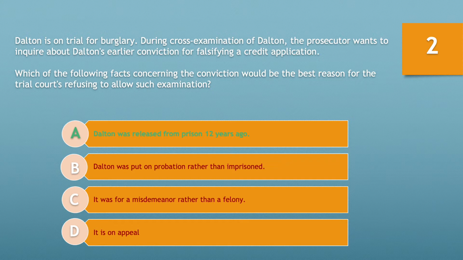In this case, Dalton was released from prison 12 years ago for falsifying a credit application. Because Dalton's conviction is more than 10 years old, especially given the fact that he was released 12 years ago, his conviction is at least 12 years old.